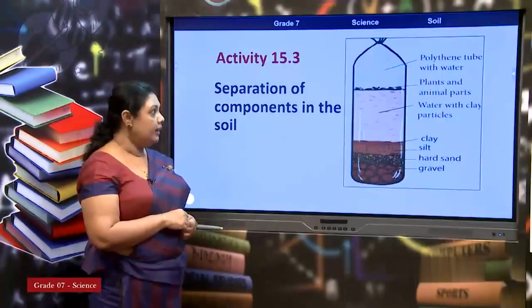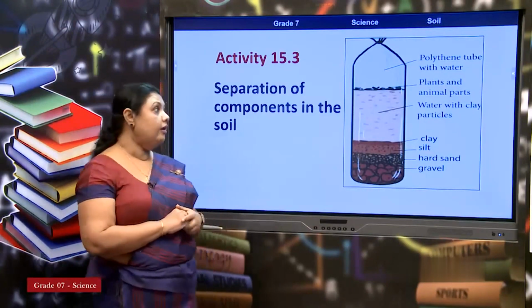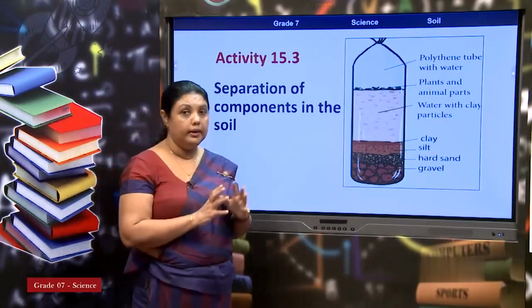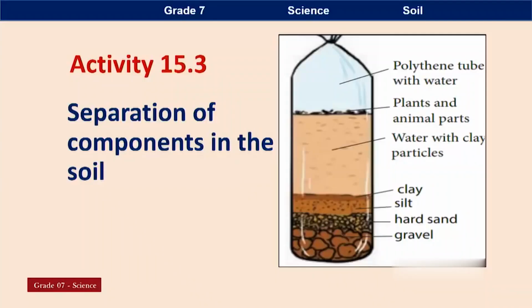Then we see here, this of course you can do at home. I have done a small experiment for you to see. You can take a polythene bag and take a soil sample from anywhere, but take that soil sample a little bit deeper from your garden or anywhere else, and fill that polythene bag, or you can take a long water bottle, anything you can take.